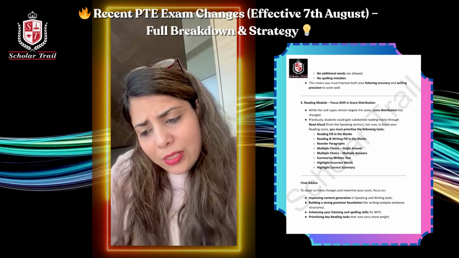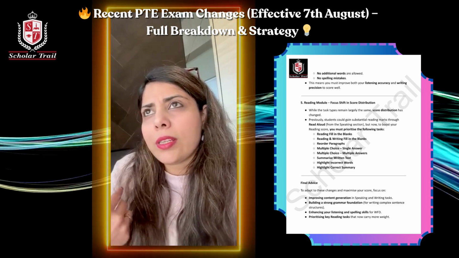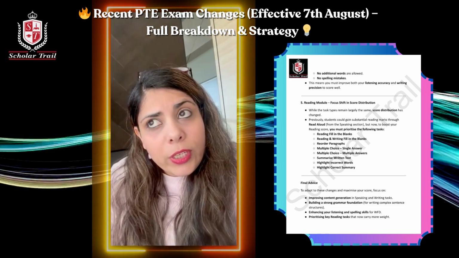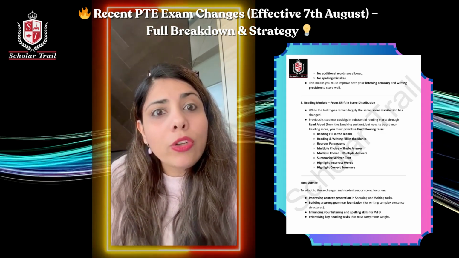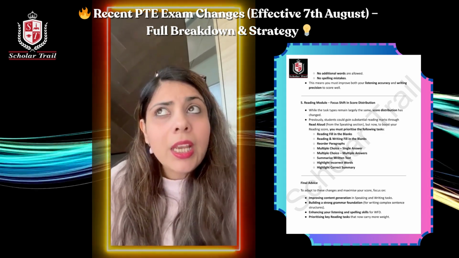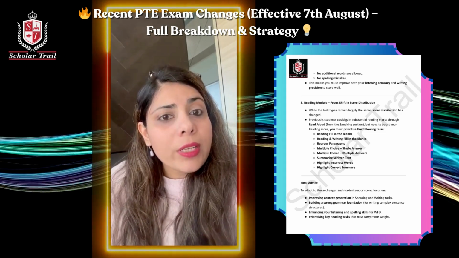In a nutshell, I'll just talk about these changes once again so that you're not confused about anything. And if you have any queries, you can always reach back out to us. The first change is, again, there's total gonna be 22 tasks. The second change is you cannot use templates for all the tasks. You need to combine your template plus content, because the score distribution for content is gonna be on the higher side. The third thing is about the score distribution for the writing module, which is your Summarise Written Text and your